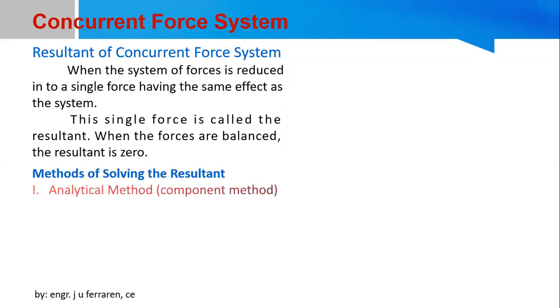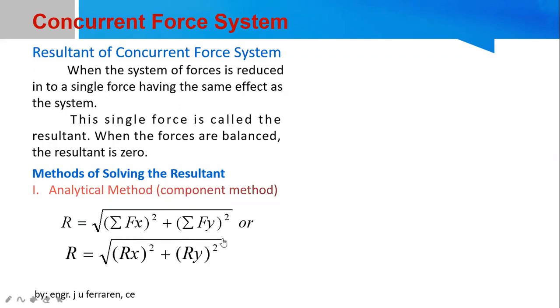We have methods of solving the resultant. We can have the analytical method, or simply the use of components, with a formula to apply. This is very similar to what we solved previously. If you know how to solve for the summation of forces along X and the summation of forces along Y, these will serve as the components of your resultant. So your R is the square root of the sum of their squares; we are following the Pythagorean theorem.